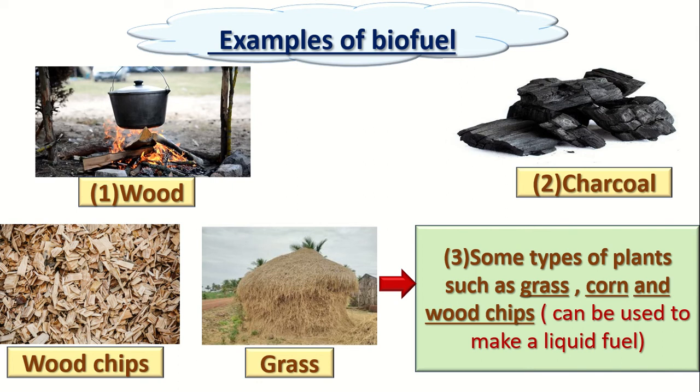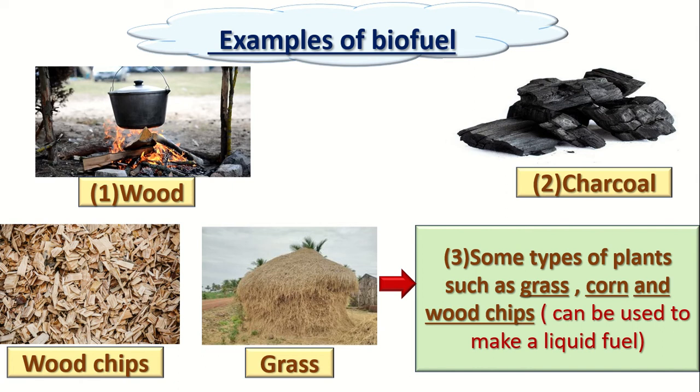What is the name of these two plants? Number 1, grass corn. Do you know the grass which is planted behind the corn plant? It's called grass. And number 2 is wood chips, which are small parts of wood. They take the wood chips and the grass corn, and after that they put them inside a device. This device changes these two plants into a liquid biofuel.